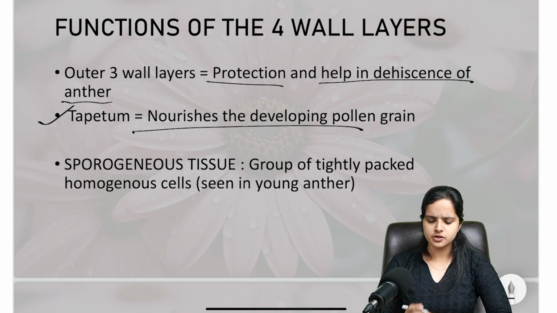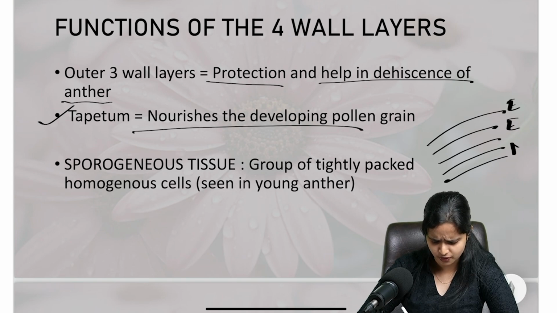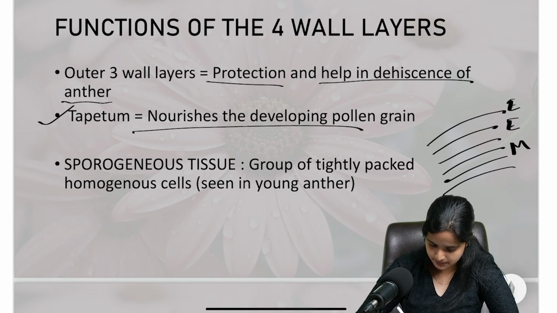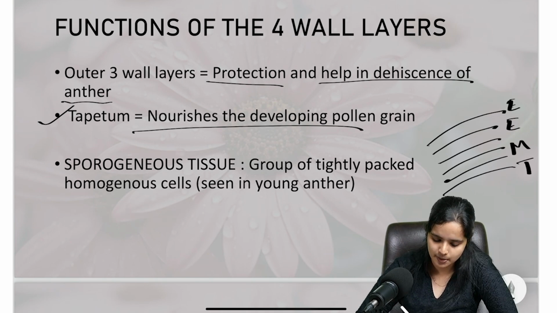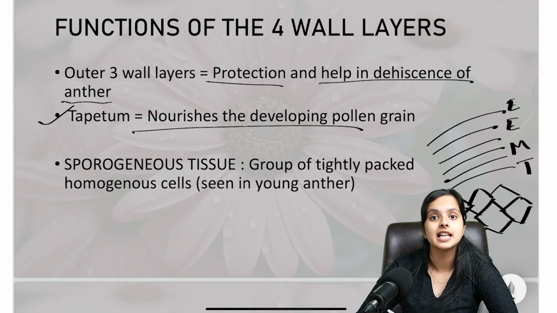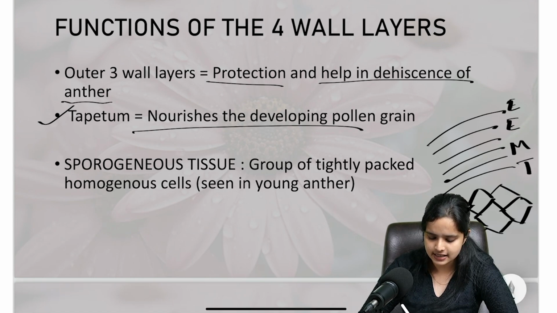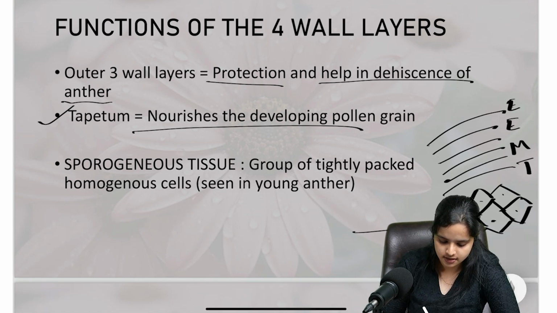I hope that's clear. So now you have the epidermis, the endothecium, the middle layers, which can be 2 or 3 or 4, and then the tapetum. Inside all this you will be able to see some cells. These cells are known as the sporogenous tissue. A group of cells is known as a tissue, right? So you can see many cells, and these cells will be named the sporogenous tissue.